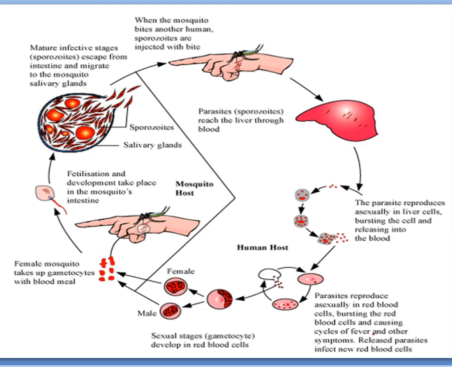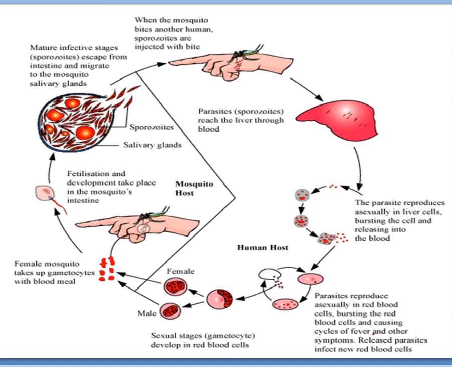That stage of development is called sporogony. When a large number of sporozoites are formed, they are released from the gastrointestinal tract and enter the salivary gland of the mosquito, where they are temporarily stored.